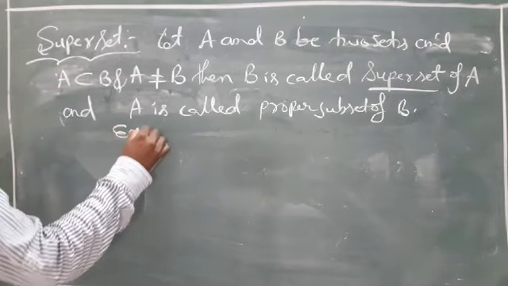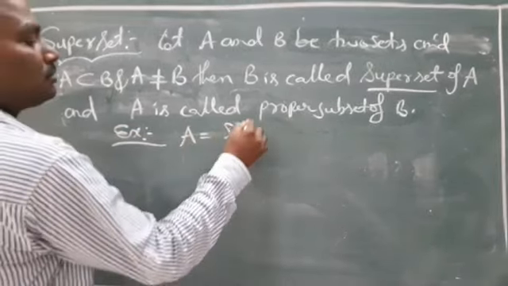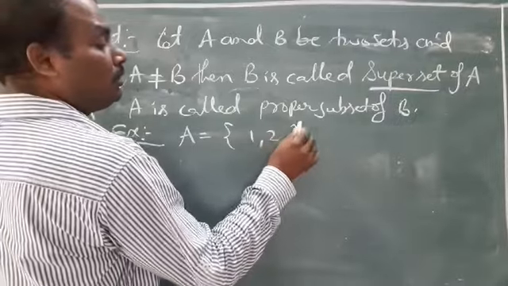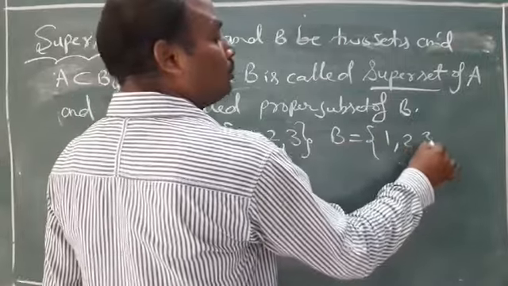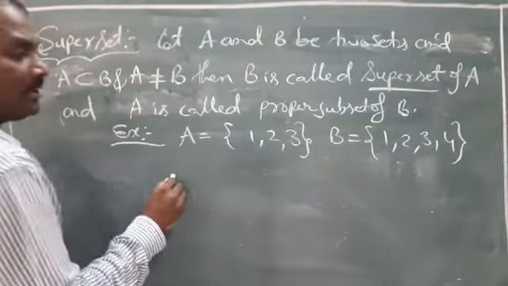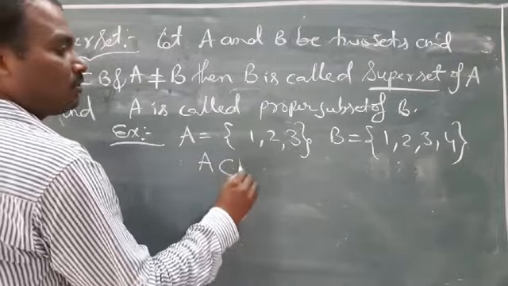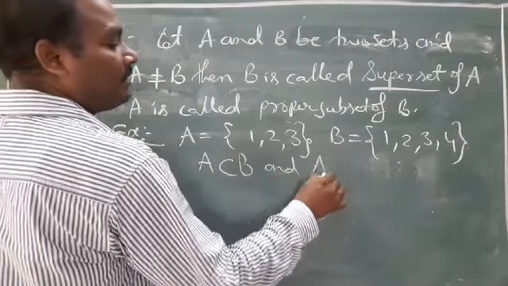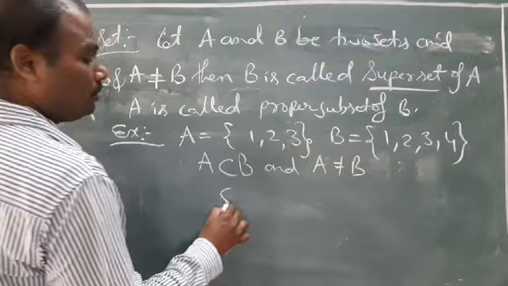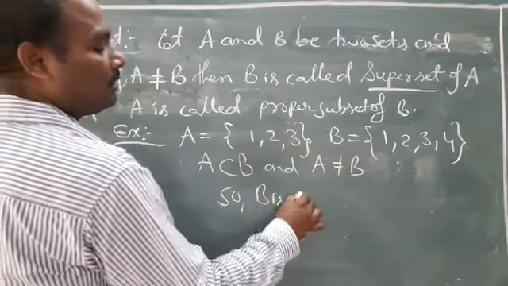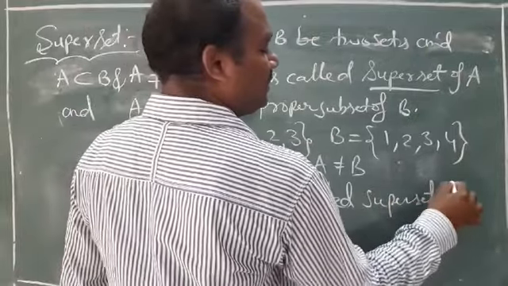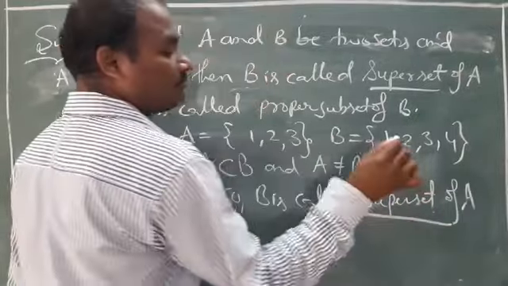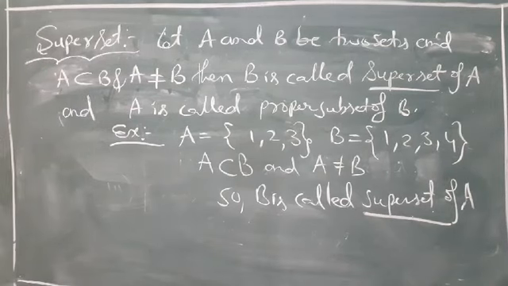For example, here A equals the set of 1, 2, 3. B equals 1, 2, 3, 4. Yes. Here observe, A is a subset of B, and A is not equal to B. So B is called a superset of A. Okay, do you understand? Clear? Very good.